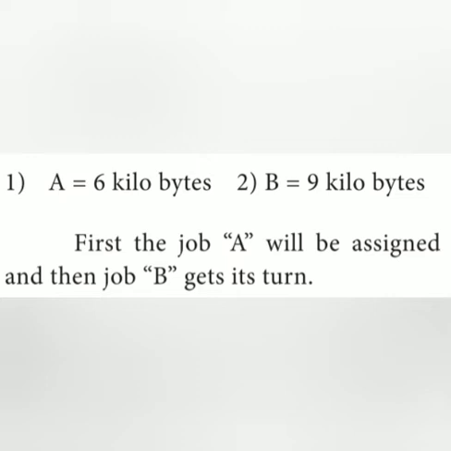So first the CPU allows A, which is 6 kilobytes. So allow the A process. For example, you can open a notepad, which is a very small size, but we can also open a 2 GB game. So which one is opened first? The notepad is opened first. That is shortest job first scheduling.